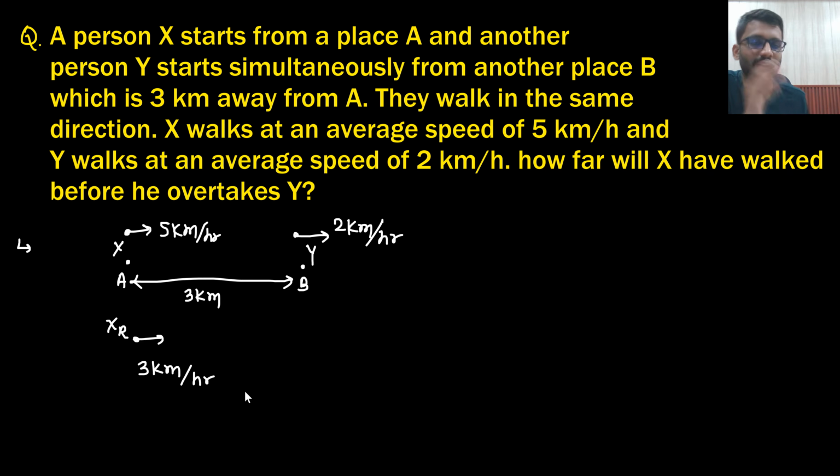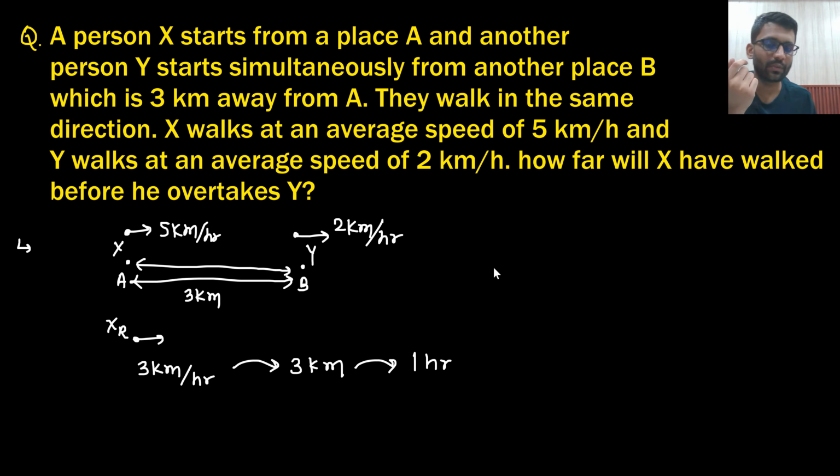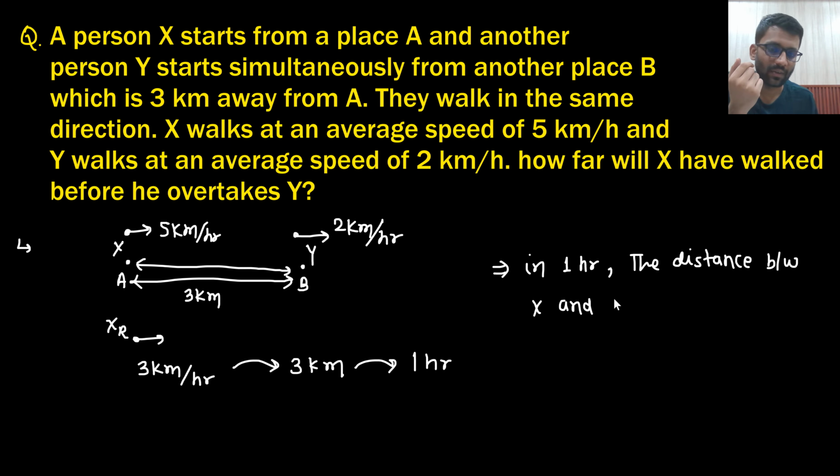Now he has to overtake Y. That means he needs to cover this distance. So X needs to cover this distance. How much distance does X need to cover? 3 km. Y is stationary, Y is not moving. X was moving with 5, but actually he is moving with 3 km per hour now because Y is not moving. So now he needs to cover 3 km. So how much time will it take? 1 hour. So basically, in 1 hour, the distance between X and Y will be 0.